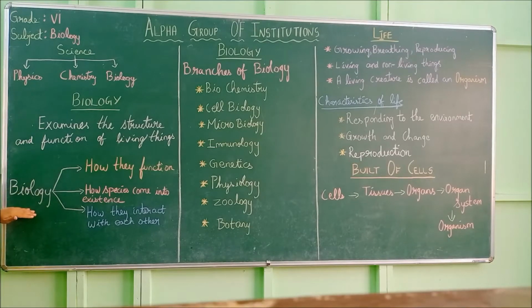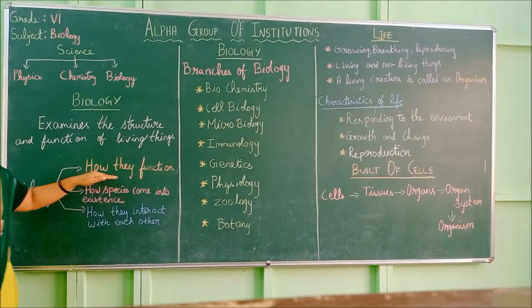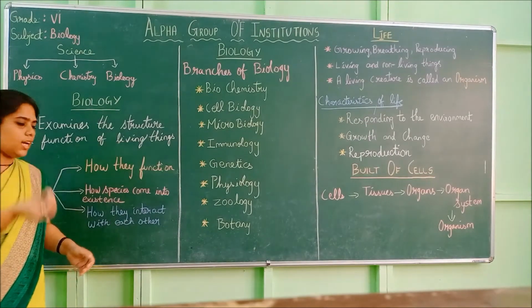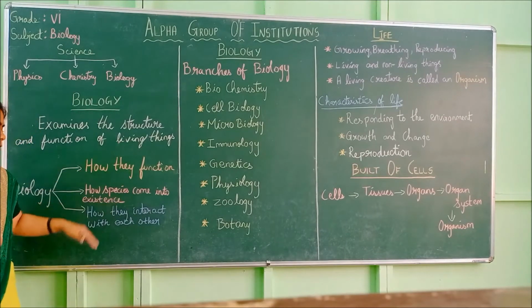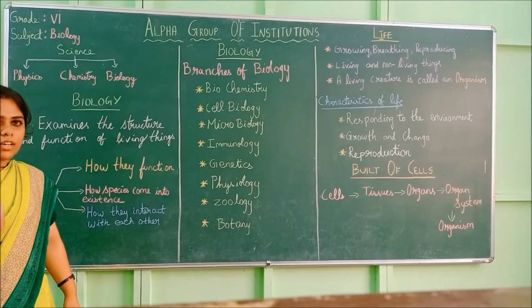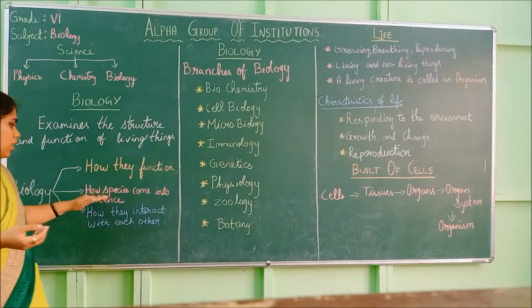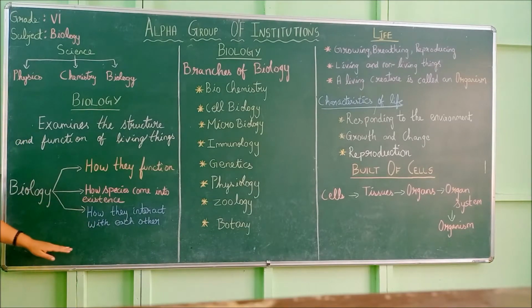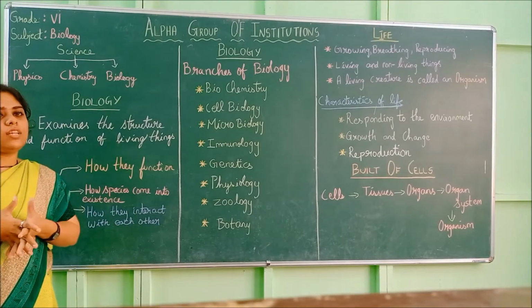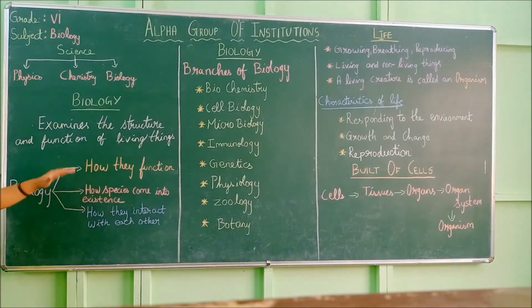It is classified into three. First is how they function, that is how they breathe, how they eat, how they digest. Next is how species come into existence, that is how a living thing is born. Next is how they interact with each other, how living things communicate. So these three will be studied under biology.